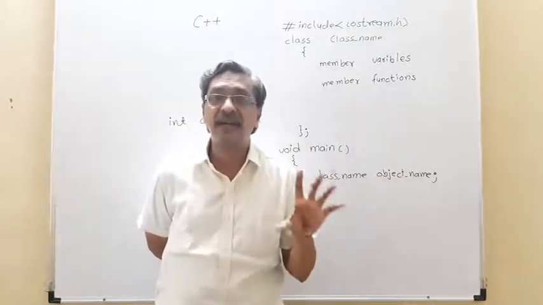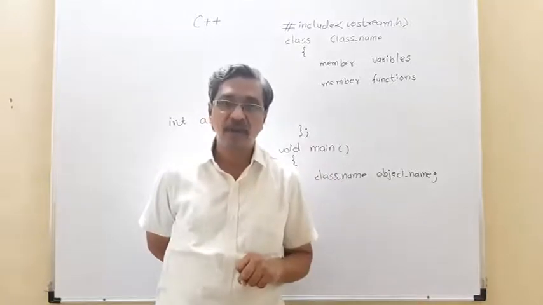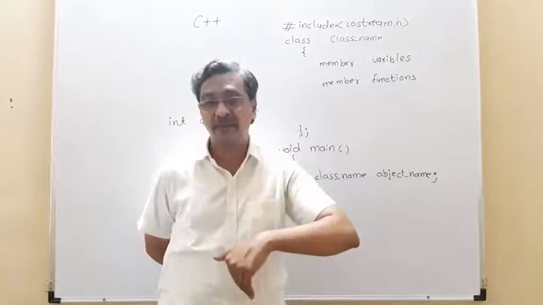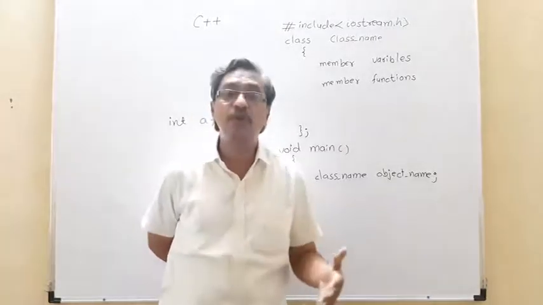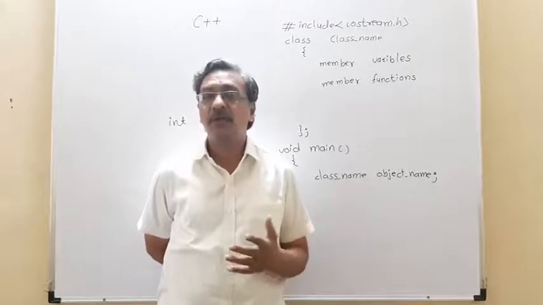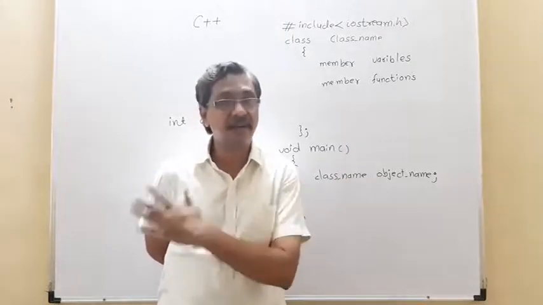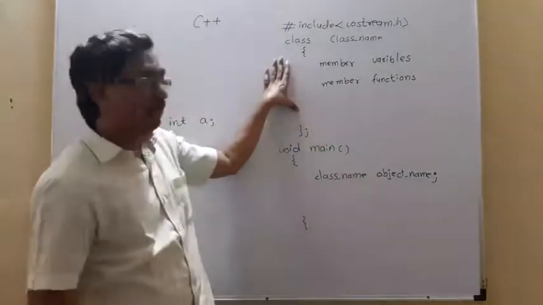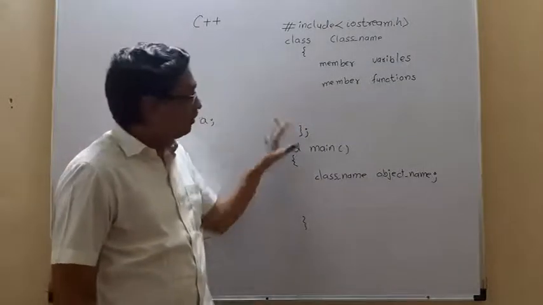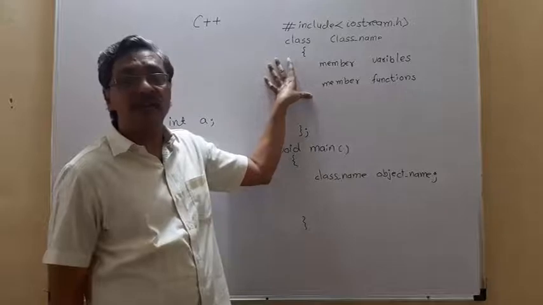That means classes are ready-made in a company. You are not going to write a class. As a junior programmer, you are allowed to only use the class. After 3 to 4 years of experience, you can become a class writer. So in real life programming, class writers are different and main users are different. These are the junior programmers, and this is the senior programmer.